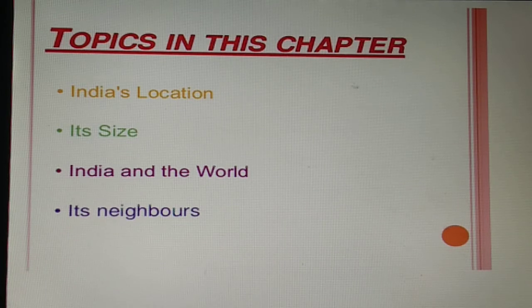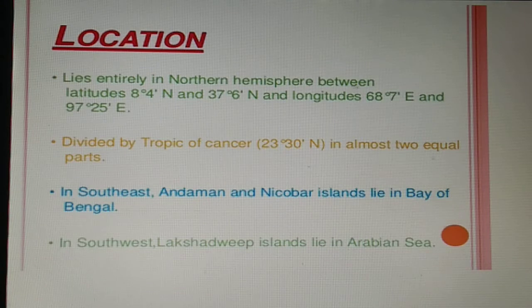So let's start with our first one, that is the location. India is a very vast country. It lies entirely in the northern hemisphere. So here the mainland extends between latitudes and longitudes. So class, here I use two words, latitudes and longitudes. Latitudes are the lines that run in an east-west direction across the earth. Longitudes run in a north-south direction.